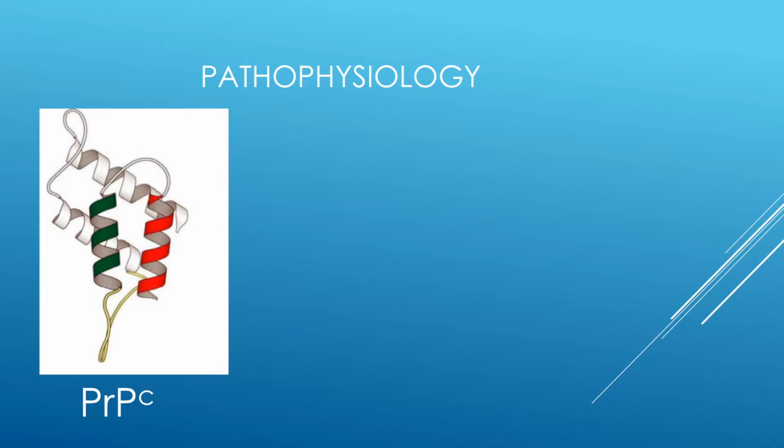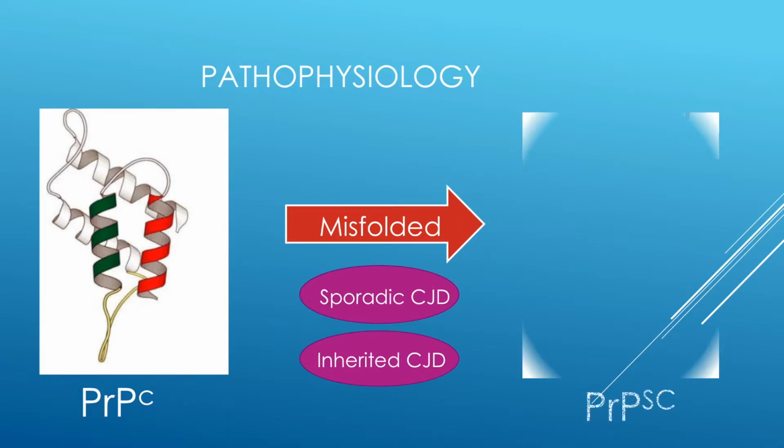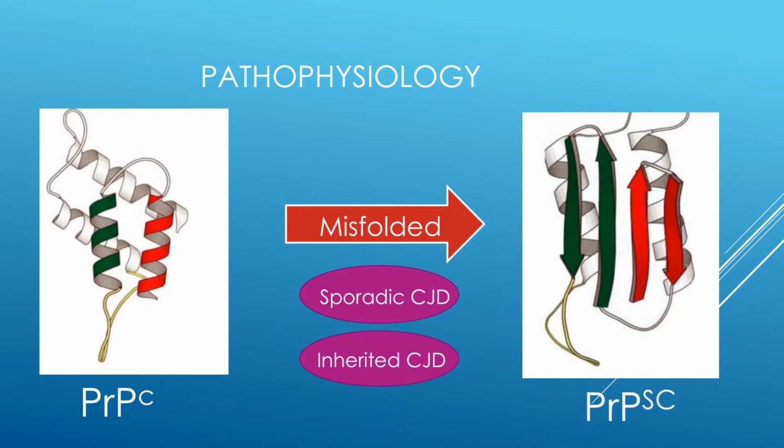A bit about the pathophysiology of CJD. Normal prion proteins are found in almost all body tissues. They are at the highest level in the brain, and PrPC, which stands for correctly folded, as pictured here, has a high level of alpha helixes relative to the beta strands. In CJD, these proteins misfold, either sporadically or by inheritance, and they make PrPSc, standing for scrapie, which is a different conformation with a higher number of beta strands due to the misfolding.